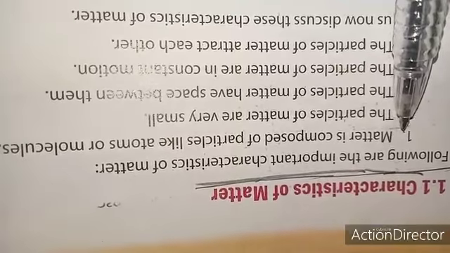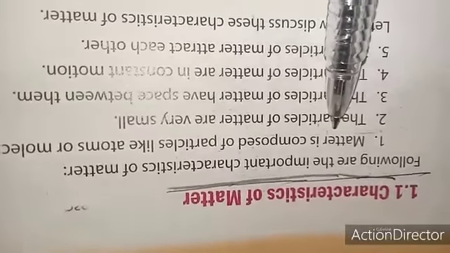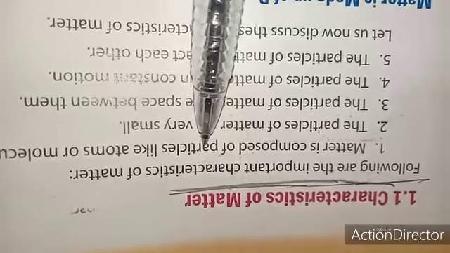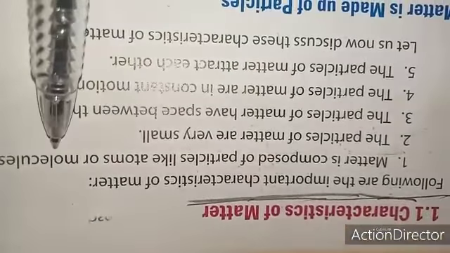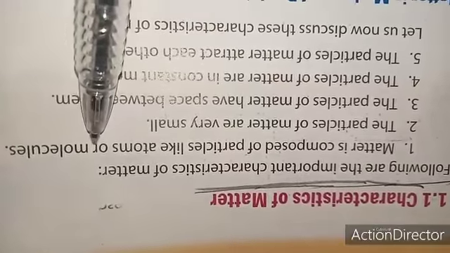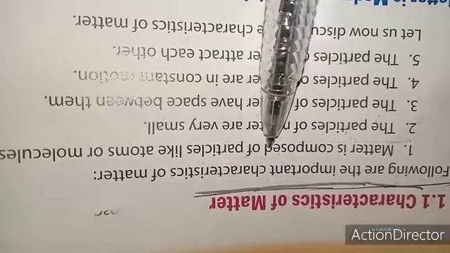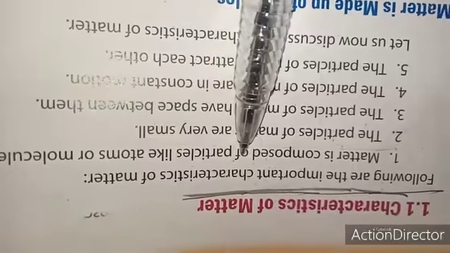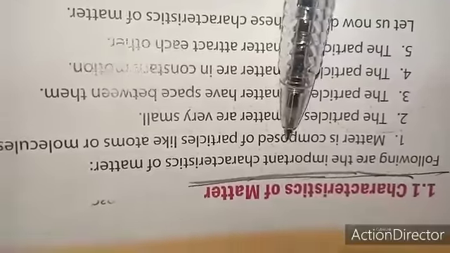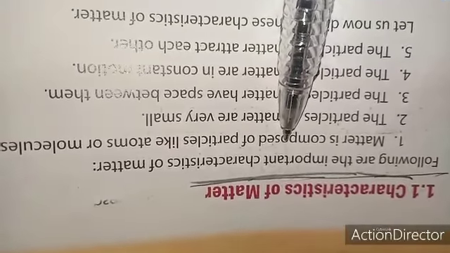Let us see the first characteristic of matter. Matter is composed of particles like atoms or molecules. Matter is made of very small, very teeny particles. To understand how matter is made of very small particles, let us do an activity.